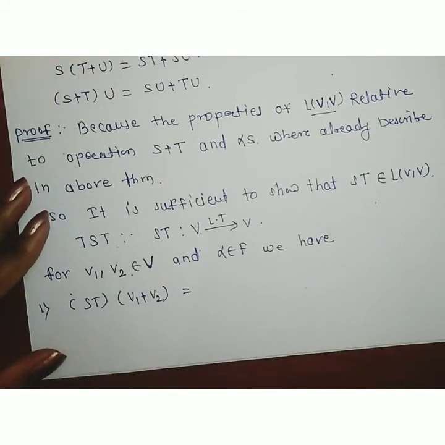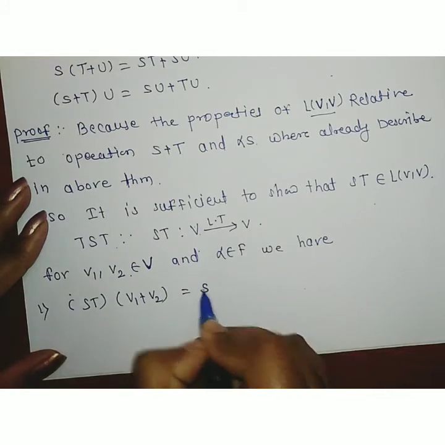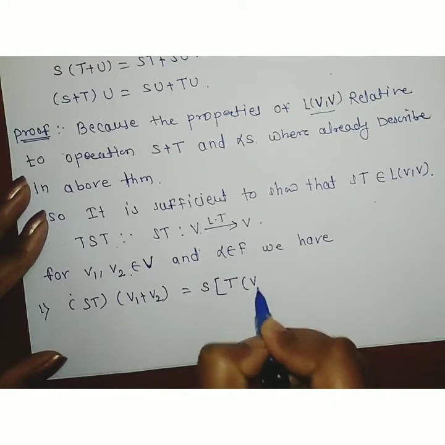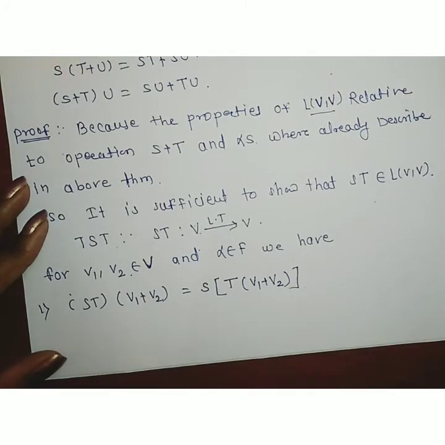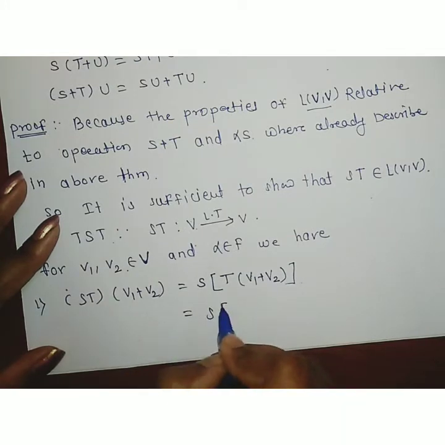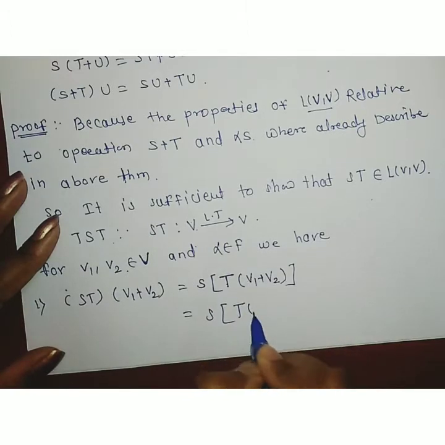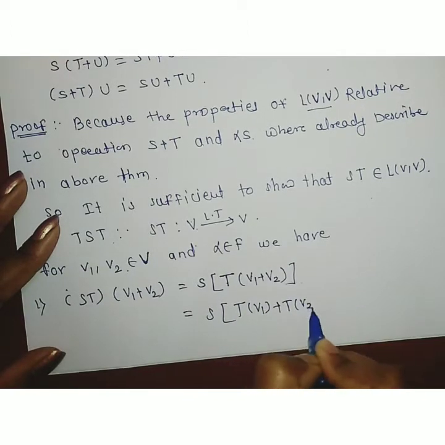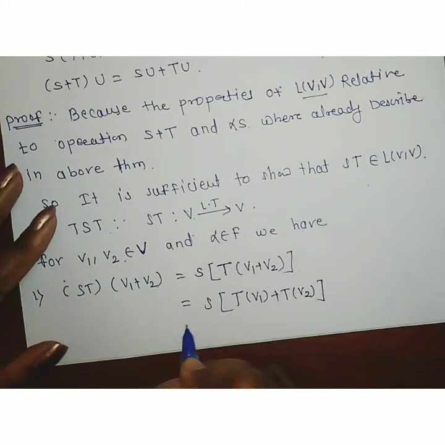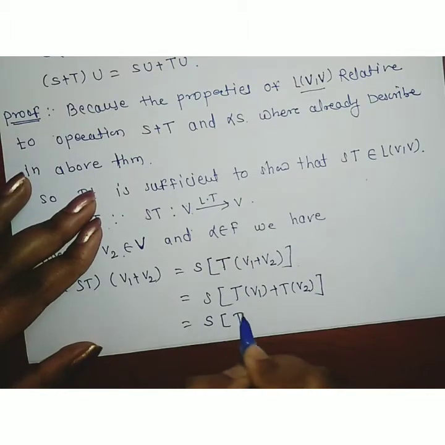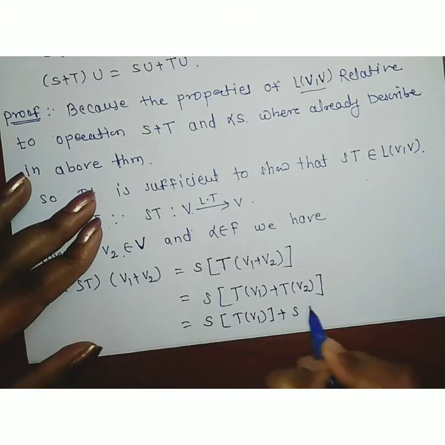Consider the LHS, which is equal to S into T operating on V1 plus V2, which is equal to S into, by distributive property, T into V1 plus T into V2. Then again by distributive property applied for S, which is equal to S into TV1 plus S into TV2.